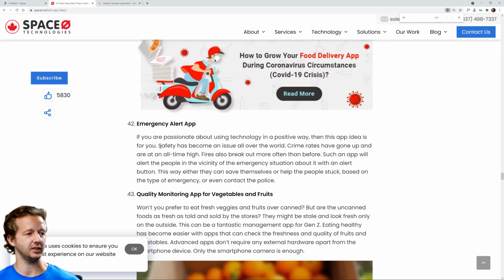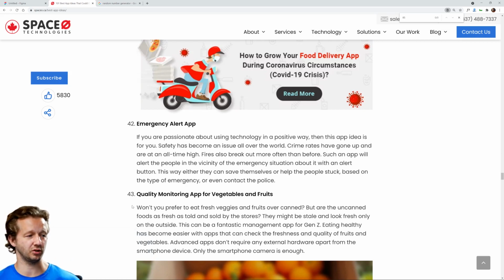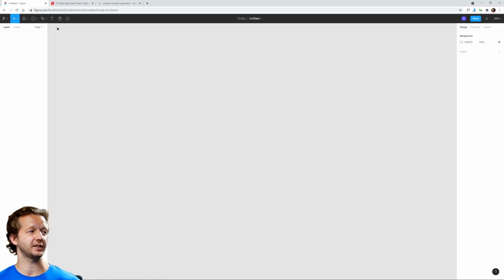All right. Safety has become an issue all over the world. Crime rates have gone up. Fires also break out more and more often. Such an app will alert people in the vicinity of the emergency situation about it with an alert button. This way, either they can save themselves or help the people stuck based on the type of emergency. All right, so basically some sort of just emergency alert app. All right, let's see what we can come up with.